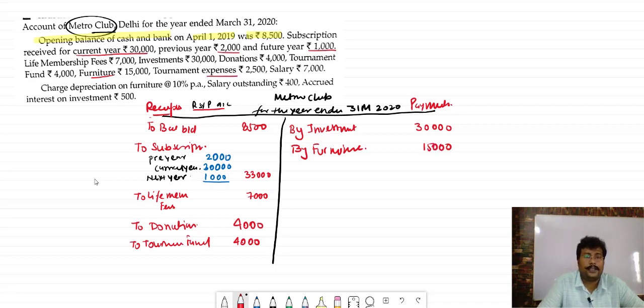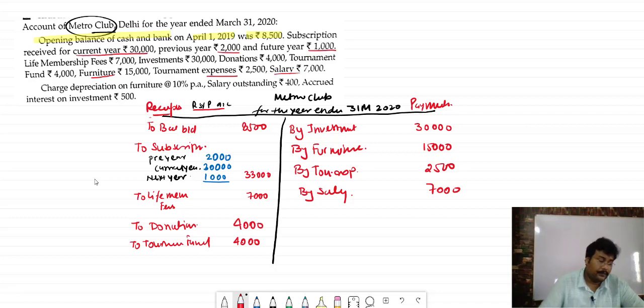We paid the tournament expenses, so by tournament expense, 2,500. And we paid salary, so by salary, 7,000. Okay, and now we will find out the balance.